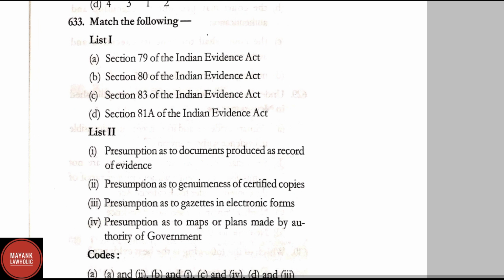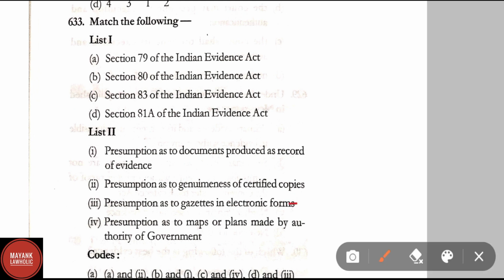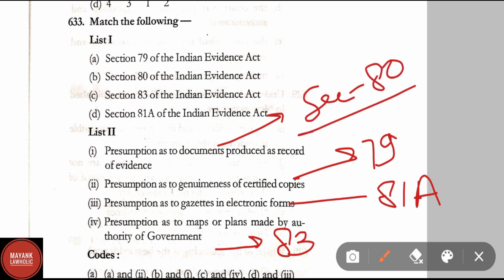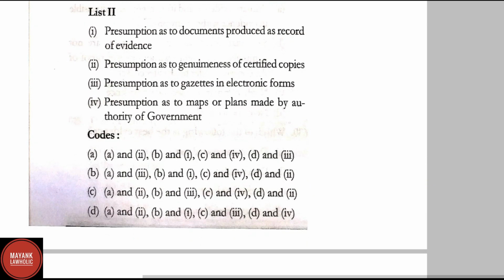Question number 633. Presumption as to gazettes in electronic form. Here correct answer is section 81A of Indian Evidence Act. Presumption as to maps or plans made by authority of government. Correct match here is section 83 of the Indian Evidence Act. Presumption as to genuineness of certified copies. Correct match here is section 79. And presumption as to documents produced as record of evidence. Here correct match is section 80 of Indian Evidence Act. By going through these options, correct match here will be option A.